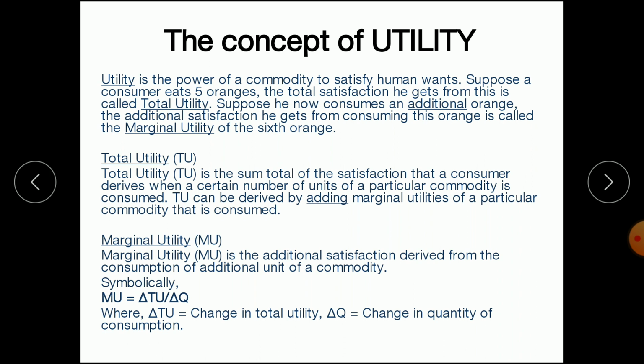And marginal utility is the additional or the extra satisfaction that the consumer derives from consuming an additional unit of a particular commodity. Total utility can be derived by adding marginal utilities, and in order to derive marginal utility, we have to use the formula: change in total utility divided by change in units of consumption. By using this formula, we can derive marginal utility.